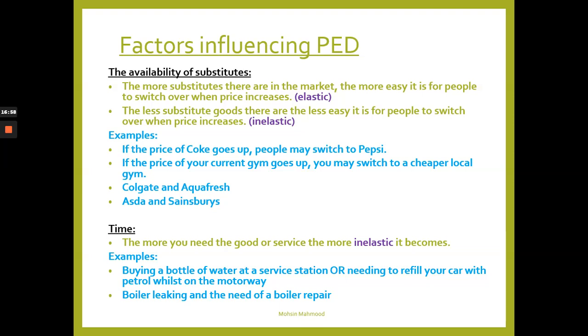Time is a factor. The more you need the good or service, the more inelastic it becomes. So the more you need it, the quicker you need it. If you need the item ASAP, the more inelastic that item becomes. Okay, so for example, buying a bottle of water at a service station. So you're on the motorway, you need a bottle of water. You stop at the closest service station. You're going to buy that bottle of water no matter how much it costs, right? And it's probably going to be more expensive than it would be in your local supermarket.